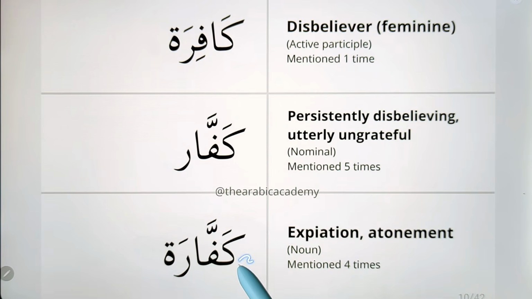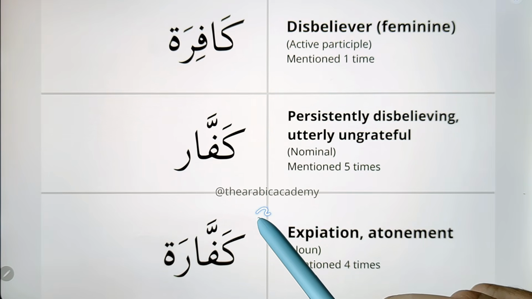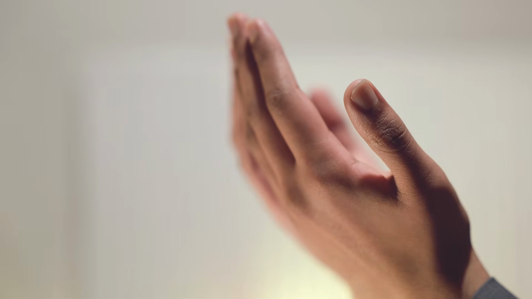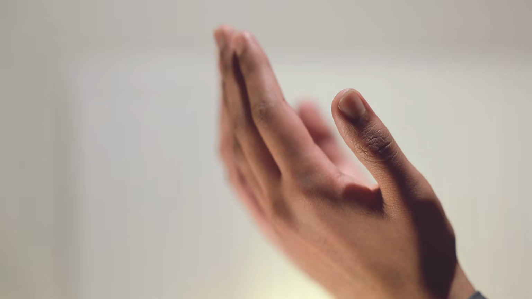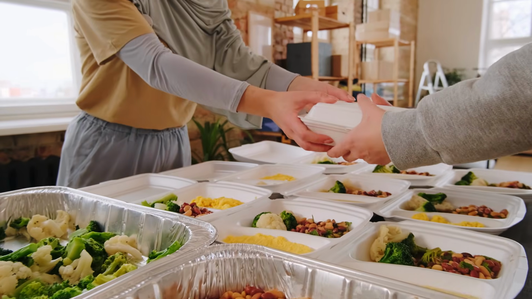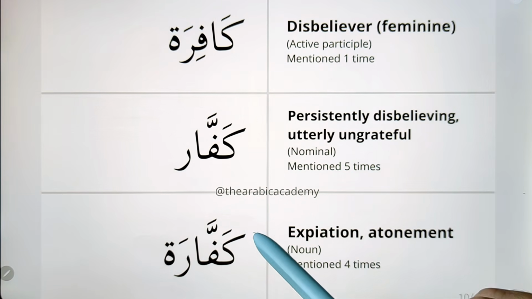Next word is kaffara. Kaffara is a specific action that you do to cover or to make up for a specific sin. There are different types of kaffara in Islam. For example, there is something called kaffaratul yamin, which is if someone swears by God to do something and then he didn't do it, then he has to do kaffara by feeding or clothing 10 poor people, and if he cannot do that, then he has to fast for 3 days.